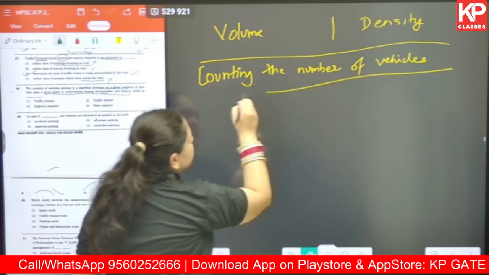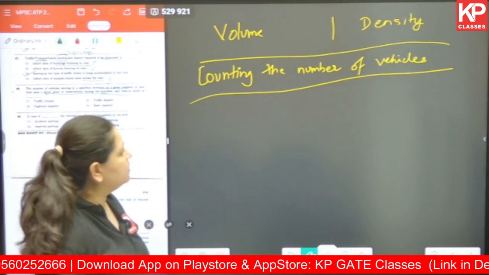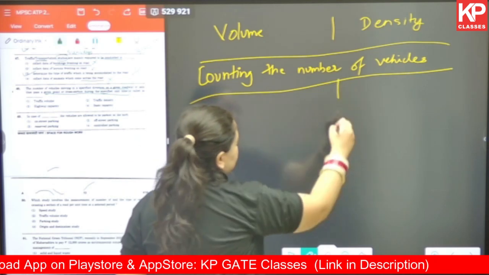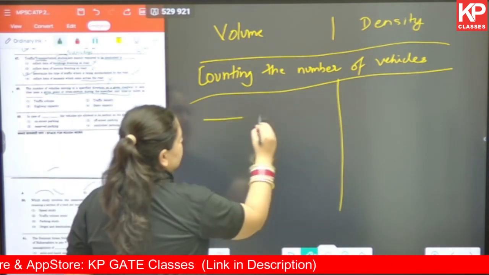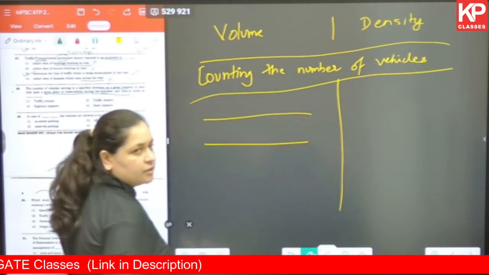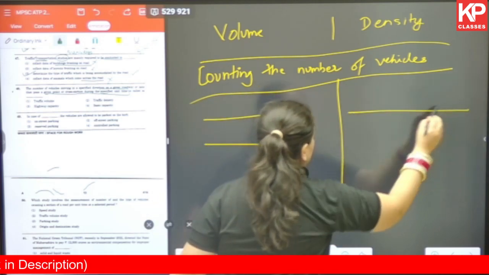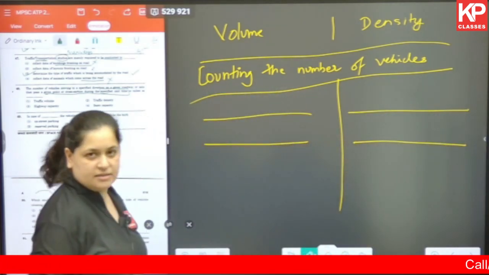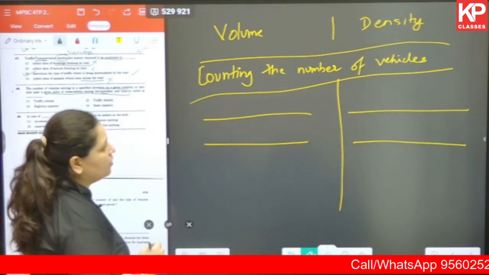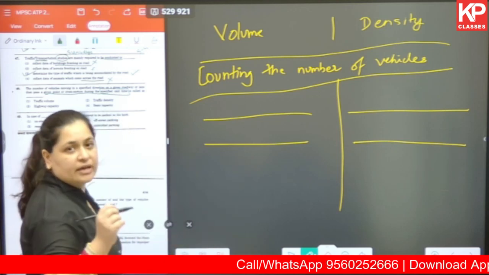Okay. If in both the cases we are just counting the number of vehicles, what is the difference? Let us try and understand. Let's say this road is what we are trying to study. The same road we are trying to study in density also. We are counting the number of vehicles but over a given time.